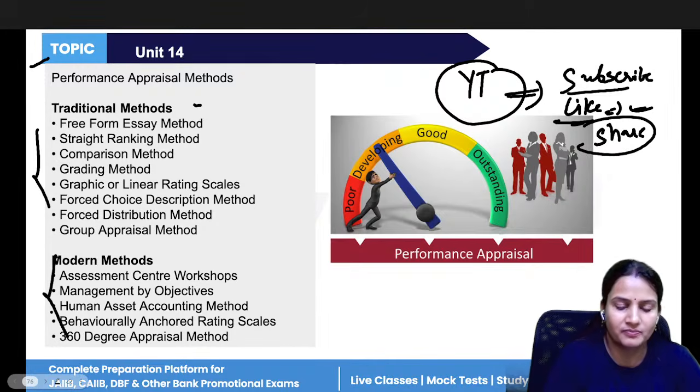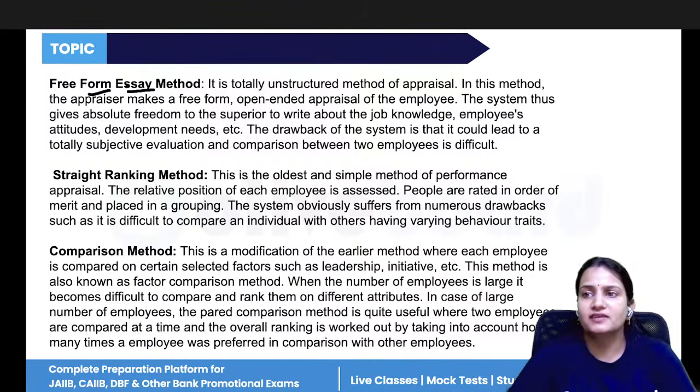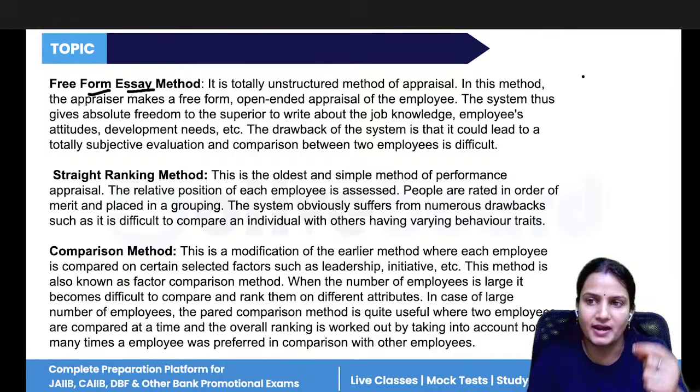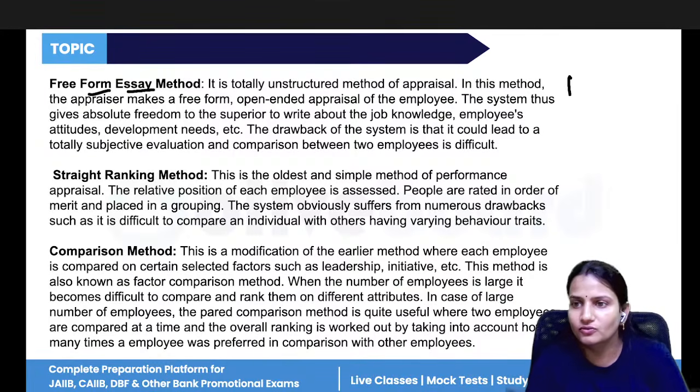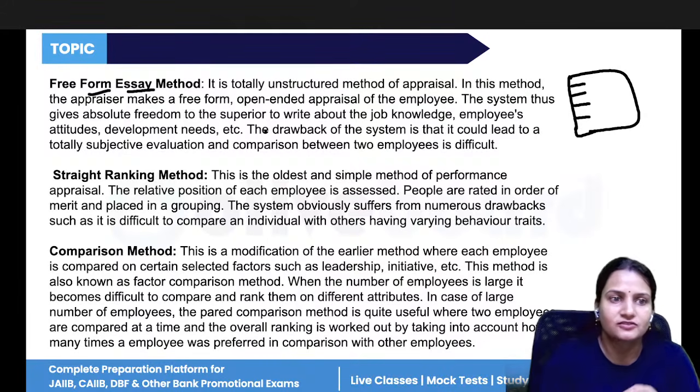Now let's do them one by one. What is the free form essay method? Simply, it is just like when you were in school or college and were given a topic to write an essay on. You first write the positive features, then the negative features, then the conclusion, the awareness, what could be the steps. This is what you write. So the essay method is simply like that.